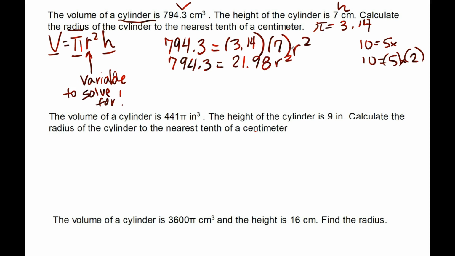Now, y'all, how do I solve for r? You don't have to write this down. If it was 10 equals 5x or 10 equals 5r, how would I solve for r? I'd divide both sides by 5. So again, you'll divide both sides by 21.98. Divide both sides by 21.98. So we take 794.3.